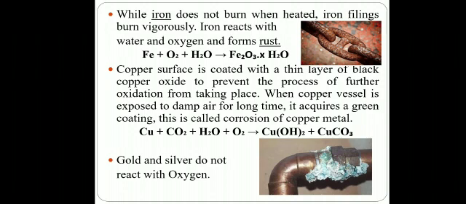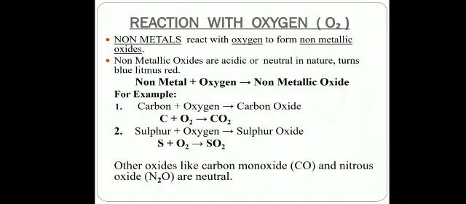So this green colour layer is due to the formation of copper hydroxide and copper carbonate. So we have to coat the copper vessels with a thin black layer of copper oxide to prevent further oxidation. And some metals which are highly unreactive, like gold and silver, do not react with oxygen.